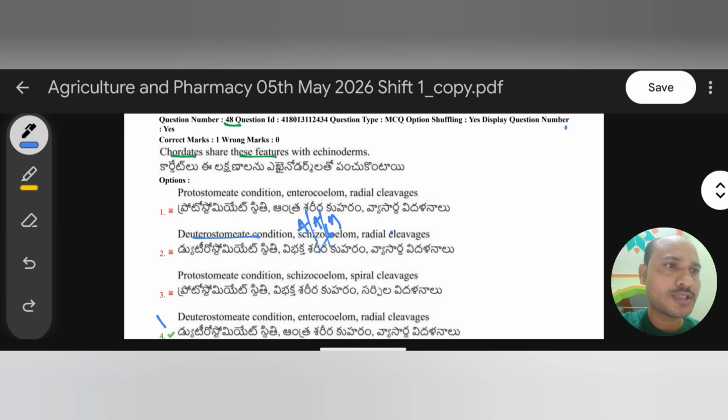The radial cleavage is correct, but this makes the statement wrong. Coming here, deuterostome condition, yes, Enterocoelom is there, because it contains Echinodermata, Hemichordata, and Chordates, and radial cleavage. So the right answer is the fourth one.